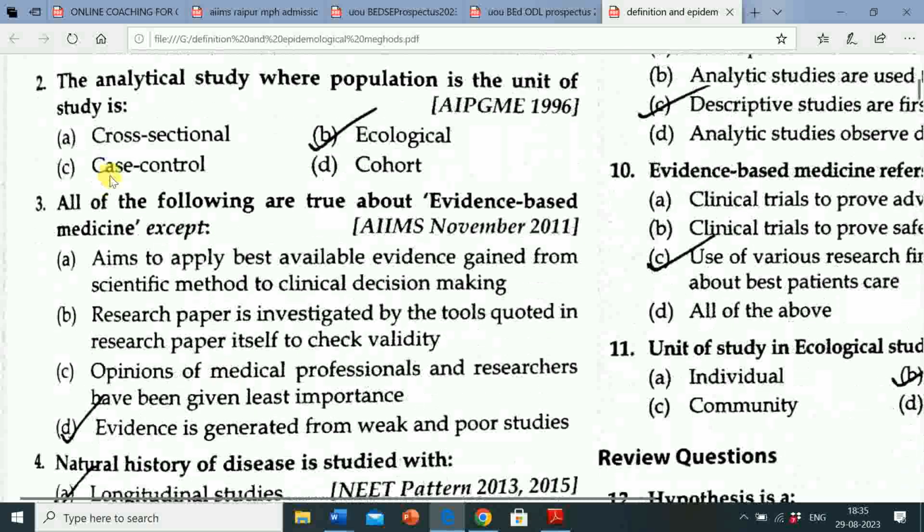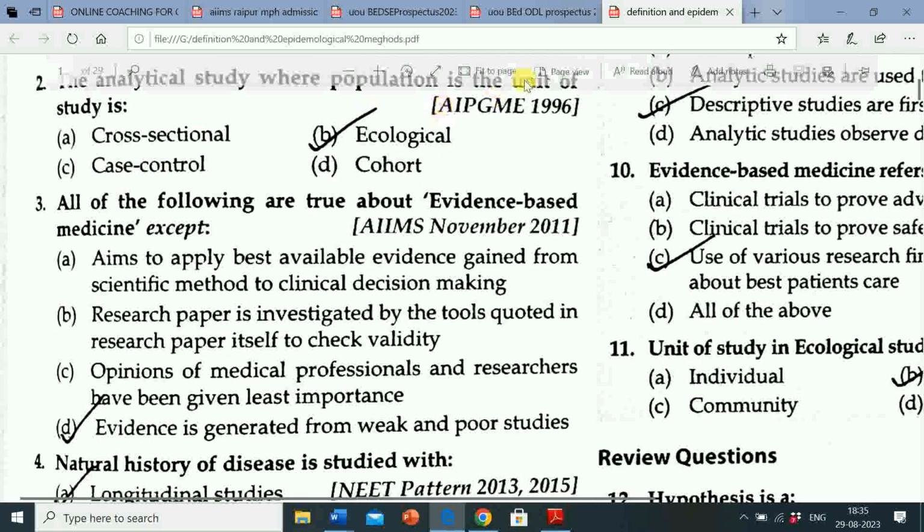Next question is, the analytical study where population is the unit of study is option A cross-sectional, option B ecological, option C case control, option D cohort. Correct answer is ecological. The analytical study where population is the unit of study is ecological.